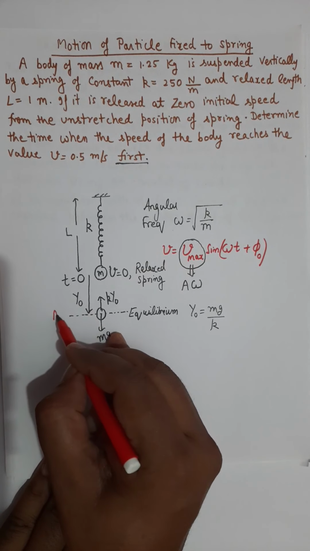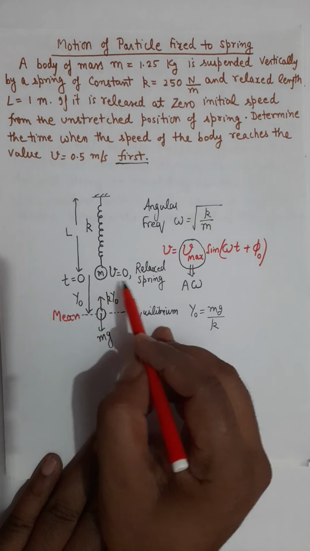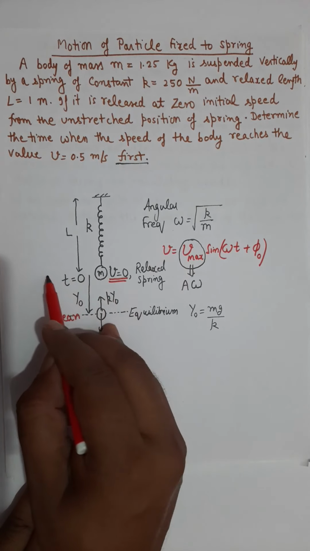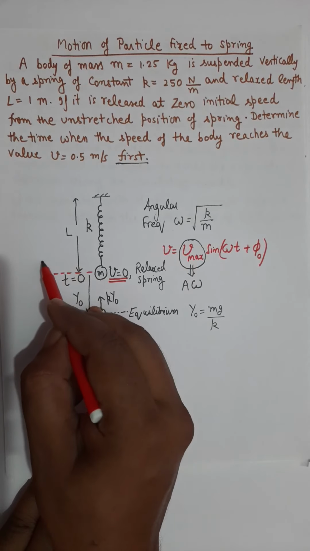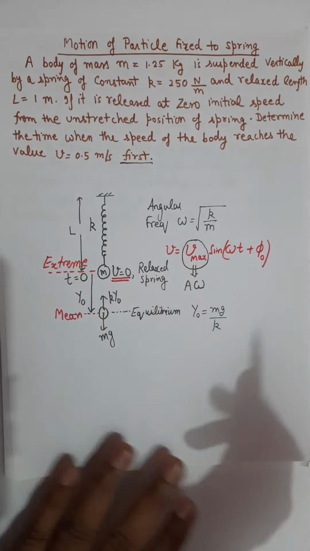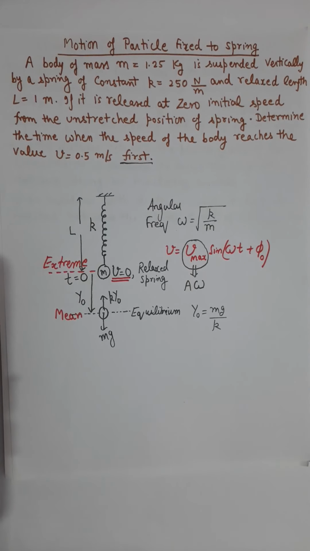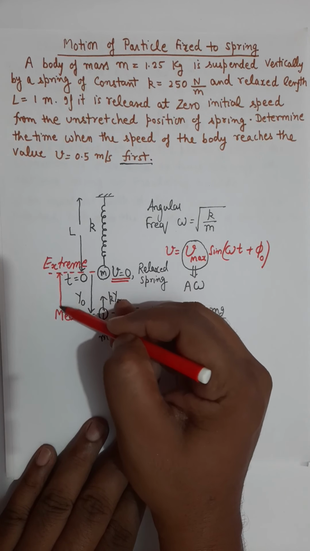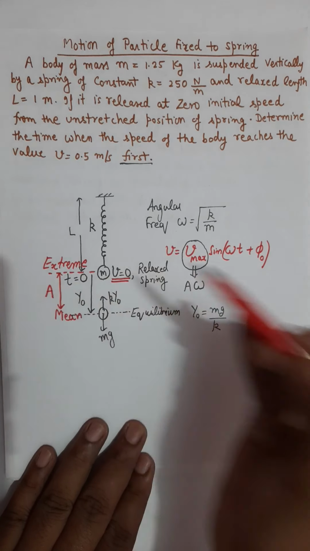Equilibrium means this is the mean point. When the particle was released, the velocity was 0, and that means this point was the extreme end, because during oscillations, v equals 0 is always at the extreme end, and the separation between the mean and extreme end is by definition the amplitude.